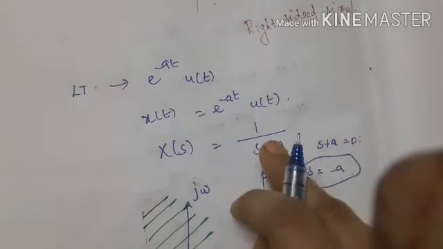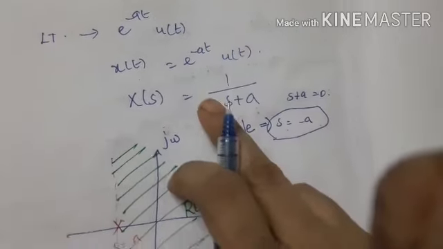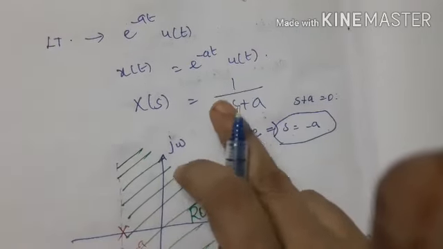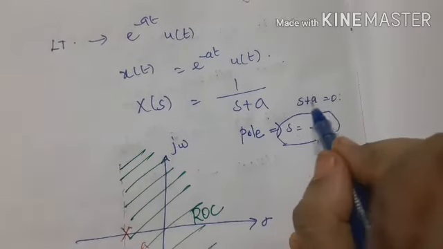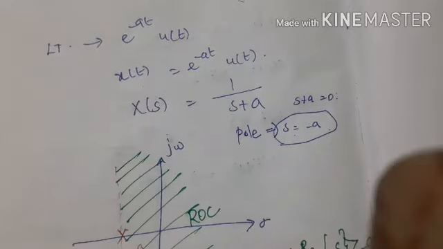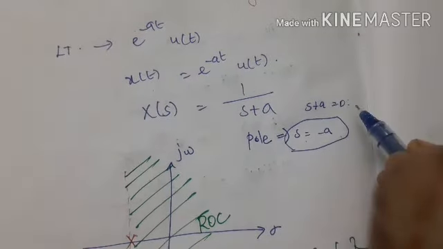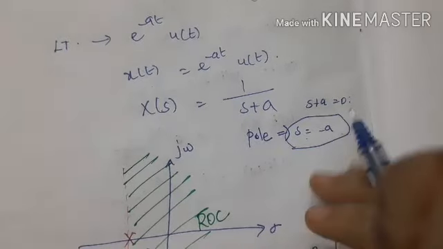So I have found the Laplace transform. Then I have to find the pole from the given Laplace transformed function. Right? So s plus a is equal to 0, that is, by equating the denominator to 0. So s is equal to minus a. This value of s is said to be the pole.